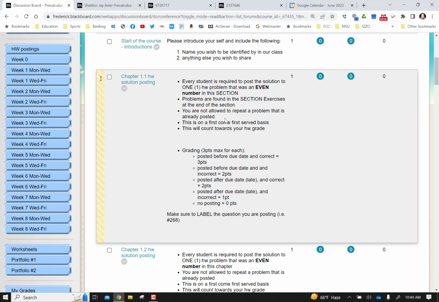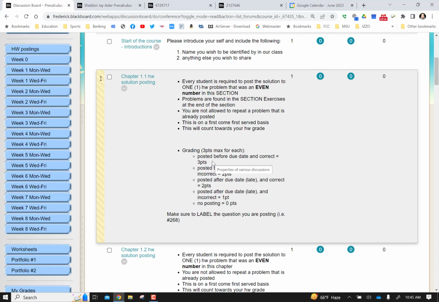You're not allowed to repeat any problem that's already posted. For instance, if you wanted to do number 8, but somebody has already done number 8 in 1.1, then you need to find another even number to do. It's on a first come, first served basis. That will count towards your homework grade.